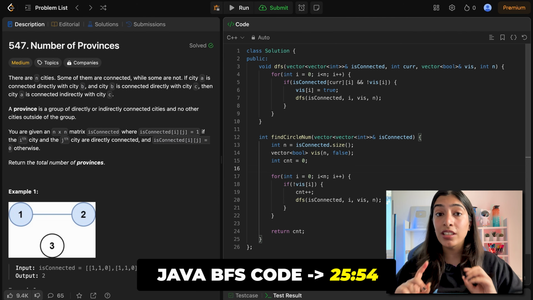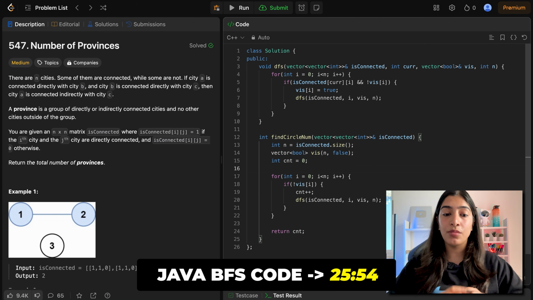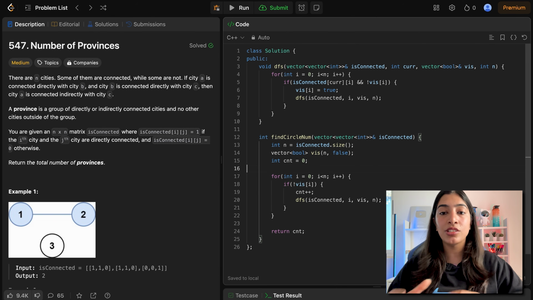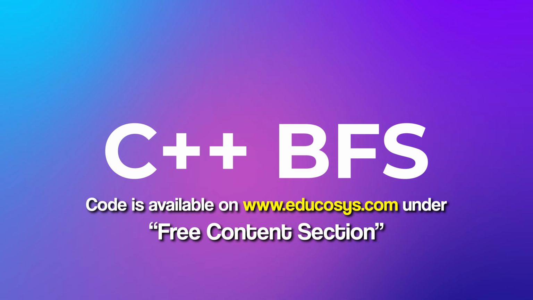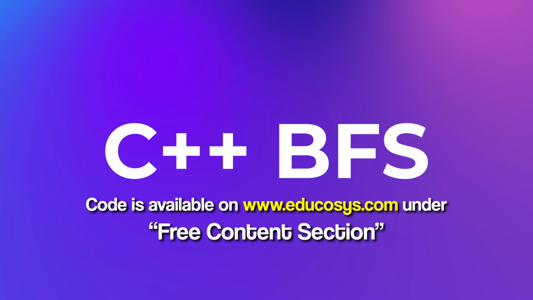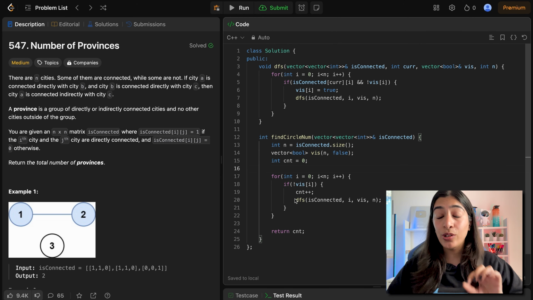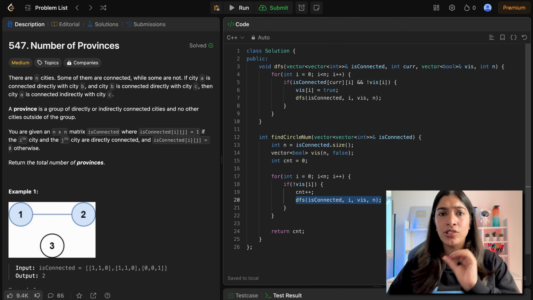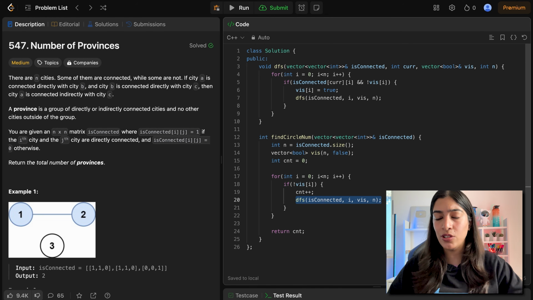And yes, you need to get used to writing both C++ and Java code, and you should not think that okay, number of provinces or number of islands, these questions you can do only using DFS. You can do using BFS as well. So here you will see what do I need to change, only that instead of doing DFS, I need to do BFS. And you will see that I have to do actually very less code change, and I am actually reusing a lot of code.